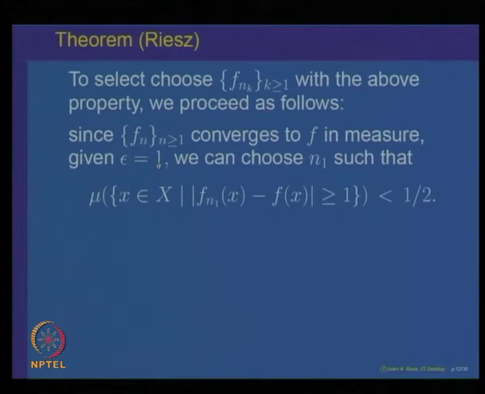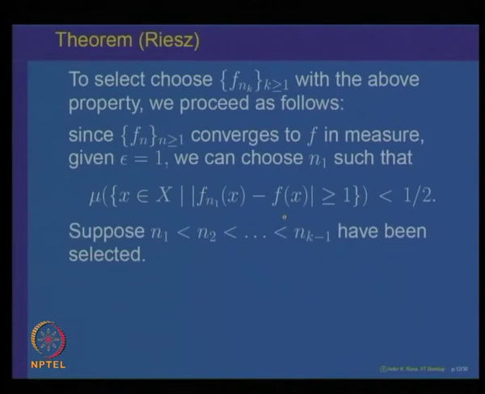Then convergence in measure says that mu of the set of those points where |f_n minus f| at x is bigger than 1 will be less than, say, half for every n that goes to infinity. So that means after some stage, the measure of the set where |f_n minus f| is bigger than or equal to 1 will be small. Let us call that stage n_1. So, using the fact of convergence in measure, we can choose n_1 such that the measure of the set where |f_{n_1} minus f| is bigger than 1 is less than half.